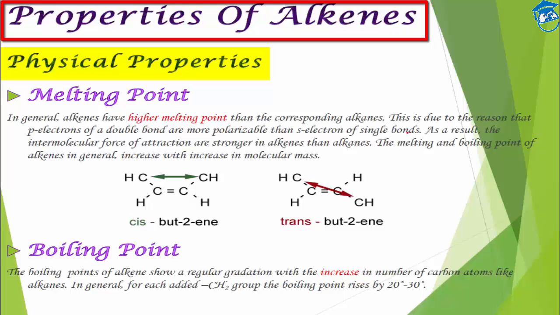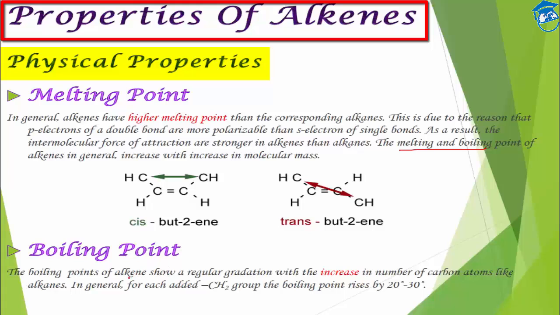Next, the melting and boiling point of alkenes in general increases with increasing molecular mass, because with increase of molecular mass, the van der Waals forces which depend on the weight will also increase. So higher forces of attraction, so higher melting and boiling point. Again, it will also depend upon the dipole moment. So cis has higher dipole moment, and trans generally has dipole moment 0, so it should have higher melting and boiling point.